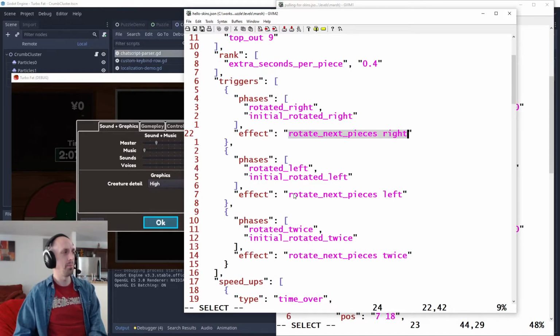So yeah, I'm looking forward to combining these primitives in different ways and adding new ones. There could obviously be phases for things like this one activates every 5 seconds, or activates when they clear a line, or activates every time there's an O piece or something. So I'm looking forward to making a bunch of different levels and coming up with these different primitives and hopefully giving the community pieces they need to make levels I didn't think of.